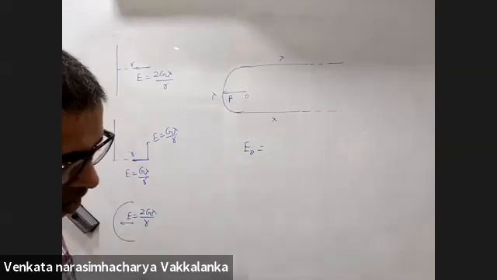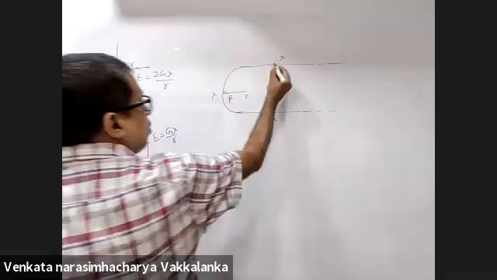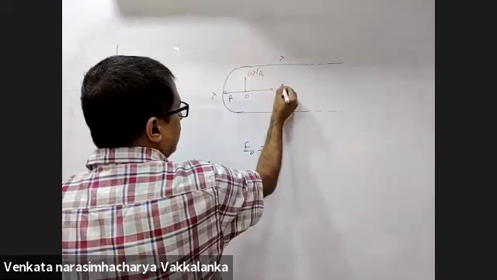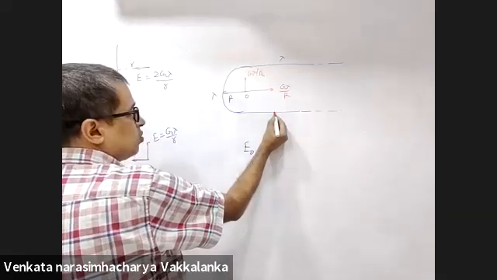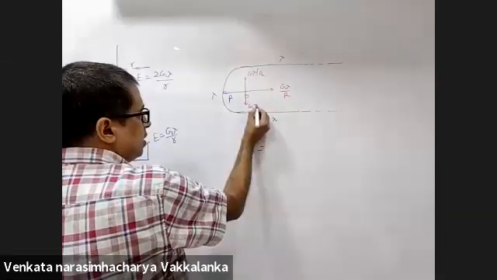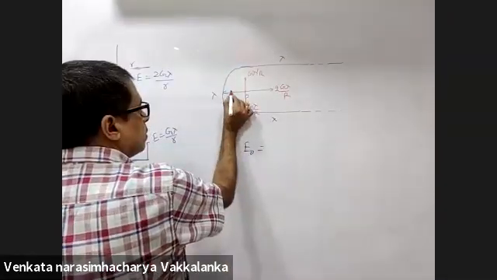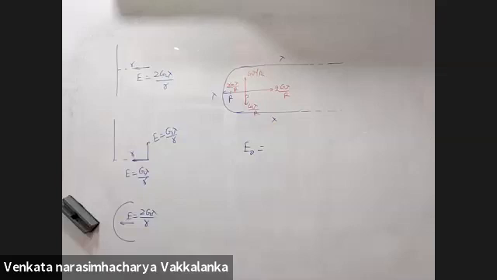Is it 0? Yes, sir, 0. Because of this semi-infinite wire, the field will be G lambda by R and G lambda by R. Because of this semi-infinite wire, this will be G lambda by R and this will become 2 times. This will be 2G lambda by R. This will be 2G lambda by R. Semicircular wire. So net total field at O will become 0.